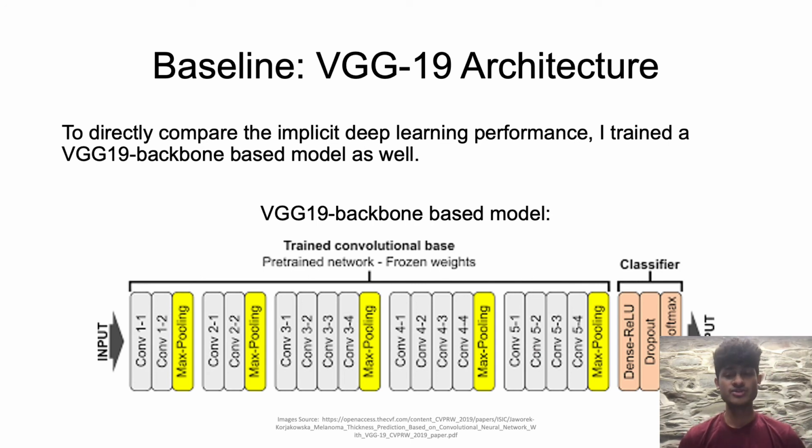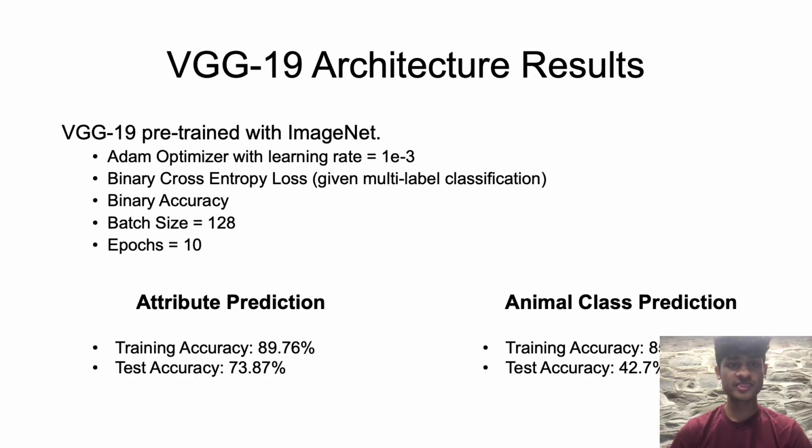So to compare apples to apples, I first trained an explicit network using the VGG19 traditional architecture. This architecture is pre-trained with ImageNet weights where we retrain the last 3 layers, adding a dense layer, a dropout layer, and another dense layer. The results were actually pretty good.